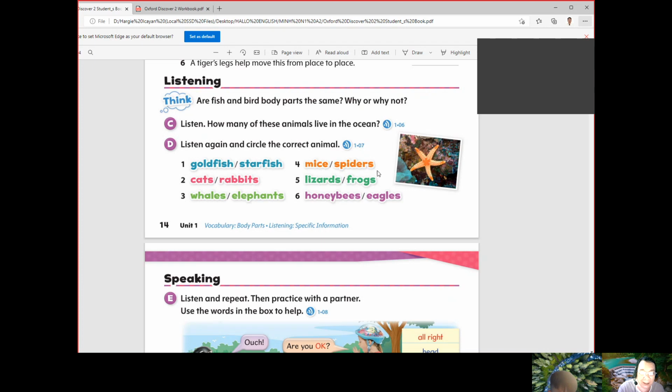Fish. Example of an animal that lives in the ocean? Starfish. Oh, okay. Starfish is also an animal. Okay, it's a fish, right? Fish can live also in the ocean. Okay, but aside from the fish and the starfish, what do you think would be other animals that live in the ocean?